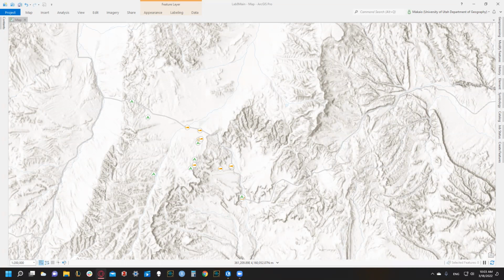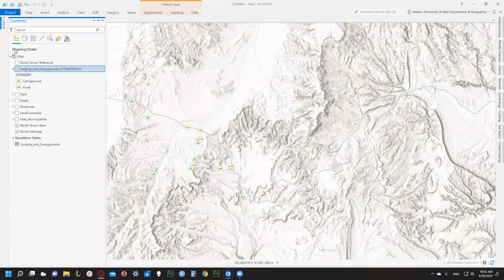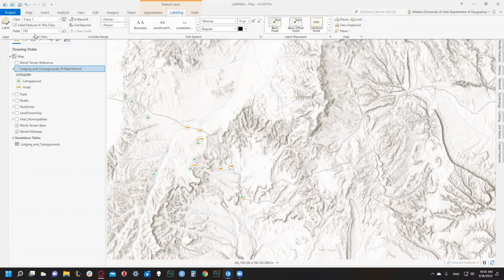2B asks us to label only the campground names using an SQL query in the labeling gallery. So if we go to the contents panel, we have our lodging and campground selected. The labeling banner should appear up top, and then we select it, and we're given this. So we're going to select the SQL query to the right of class 1.